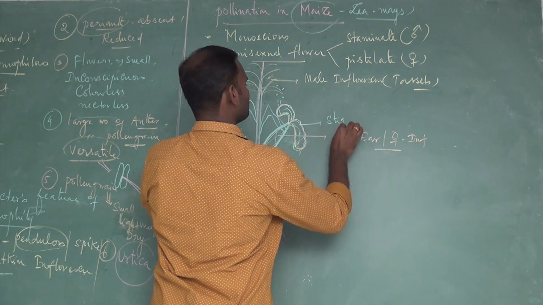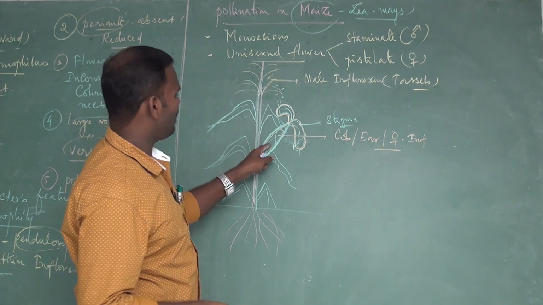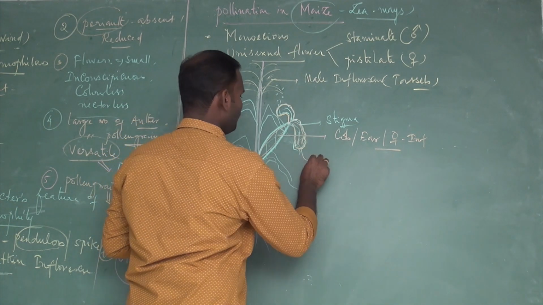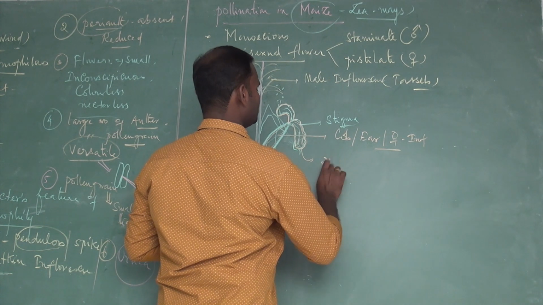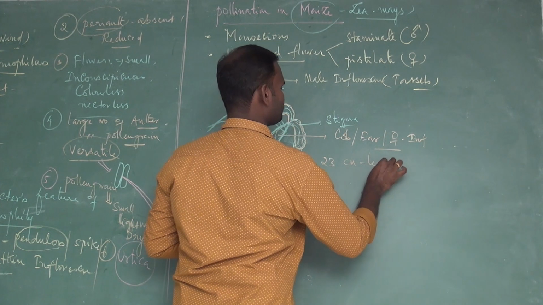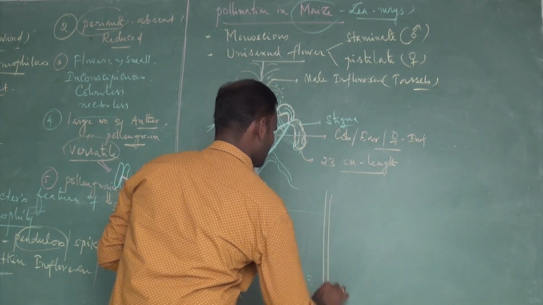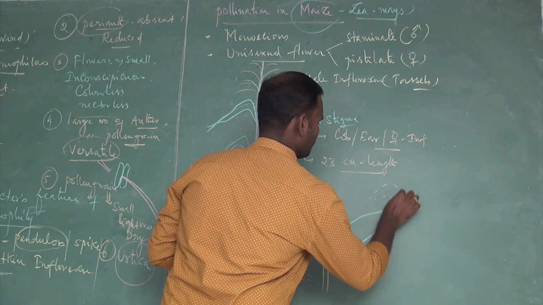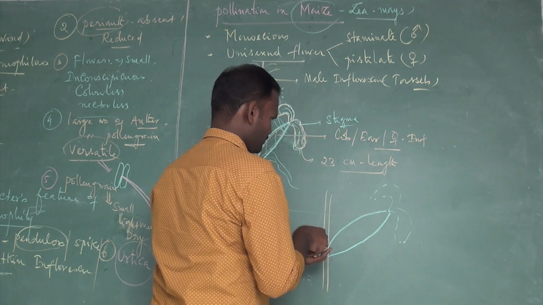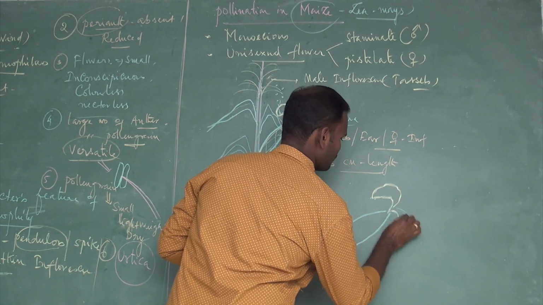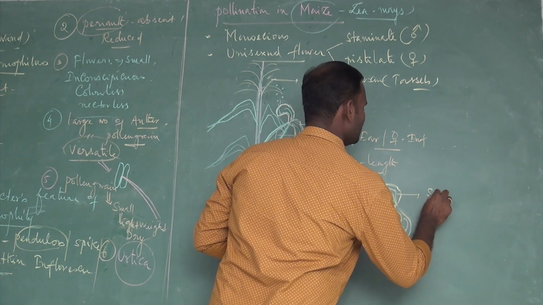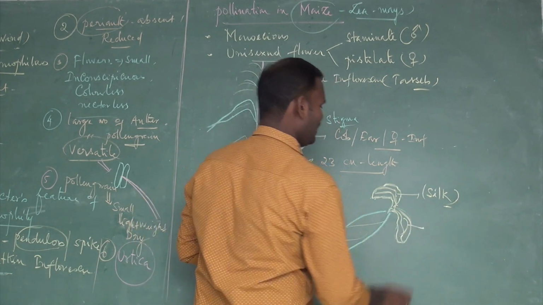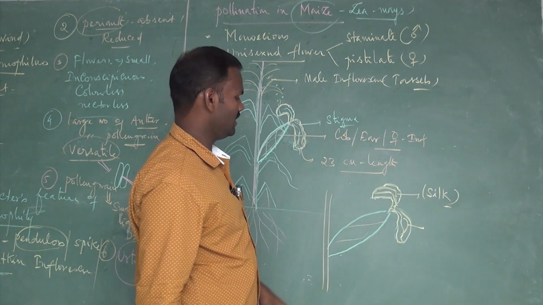This is the stigma. In the female inflorescence, the cob, the stigma is very long. It can be measured, about 23 centimeters in length. These look like silky threads, so it is called a silky stigma. It is a very long stigma, measured about 23 centimeters in length.